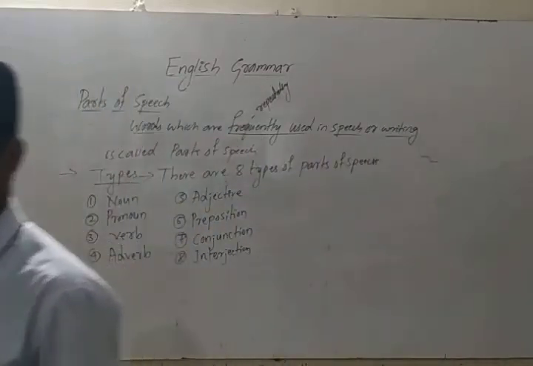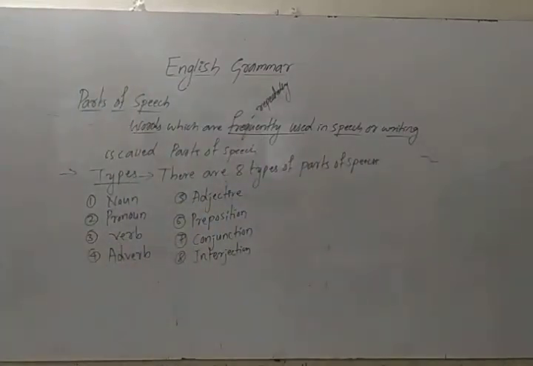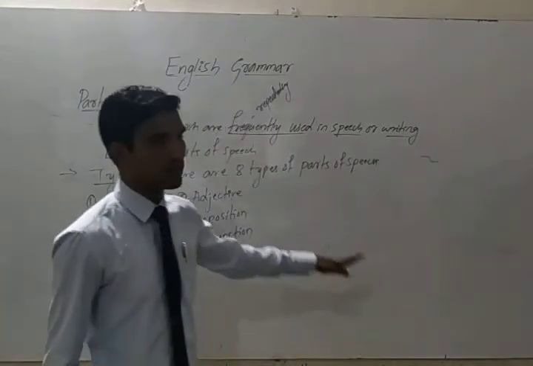Write down. Okay, I hope all of you understand what parts of speech is.